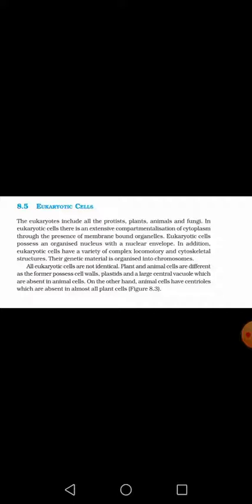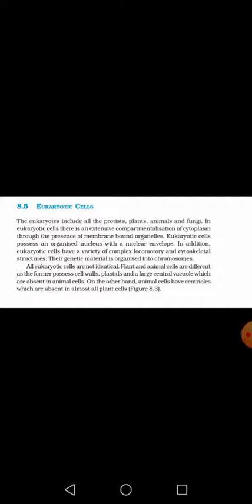So I want to say that all eukaryotic cells are not identical. Is it clear? Like the plant cell possesses a cell wall over the plasma membrane, while the animal cell has centrioles which are absent in plant cells. Similarly, plant cells have plastids which are not present in animal cells.